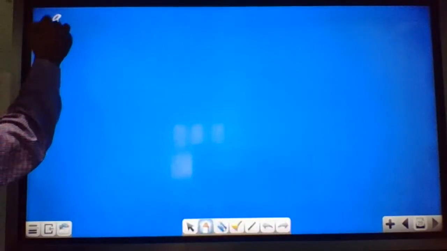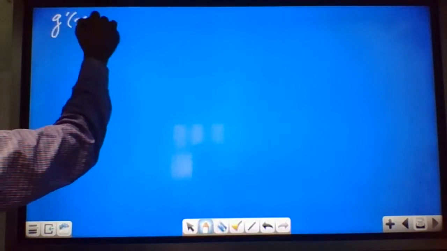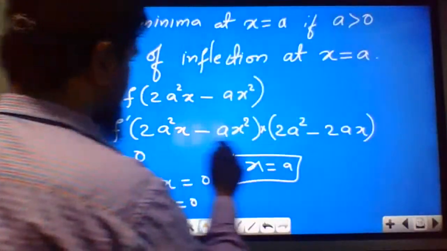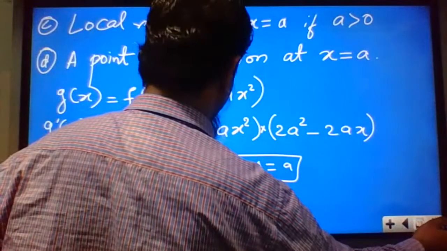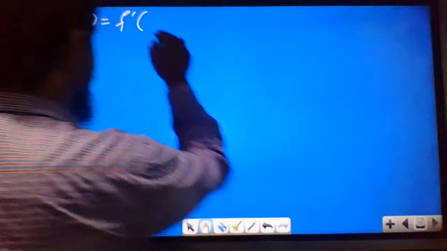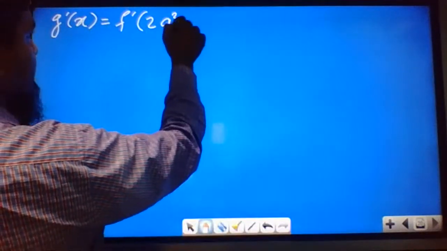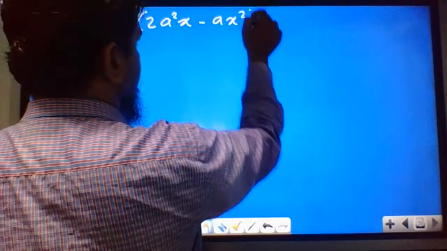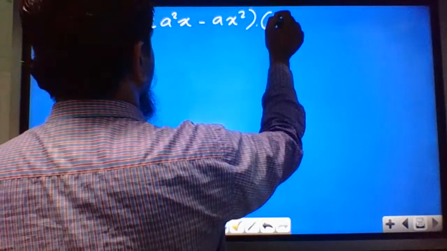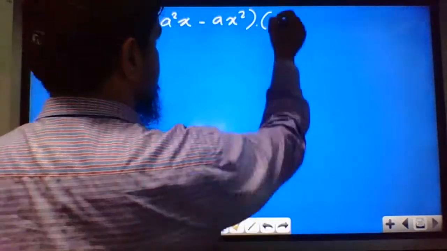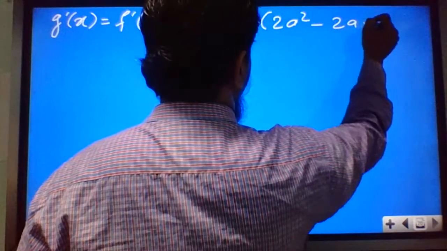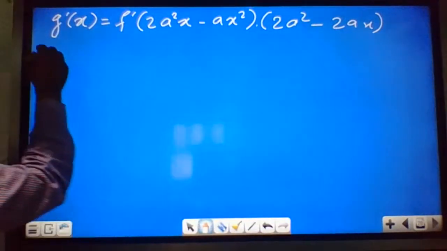g dash x we already calculated. That is f dash (2a square x minus ax square) into (2a square minus 2ax). This is the g dash x. Now we'll find the double differentiation.